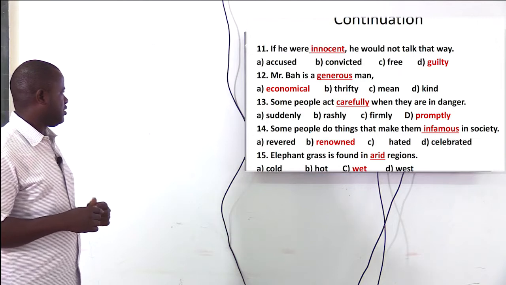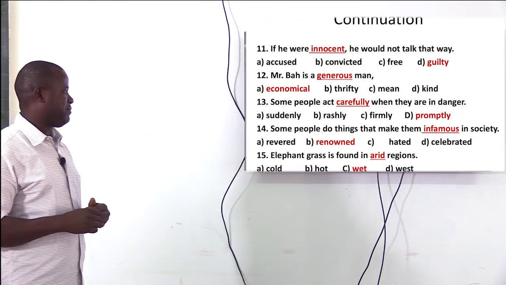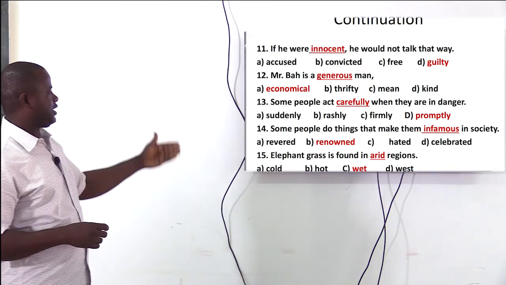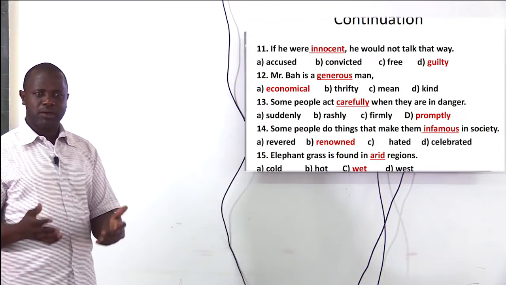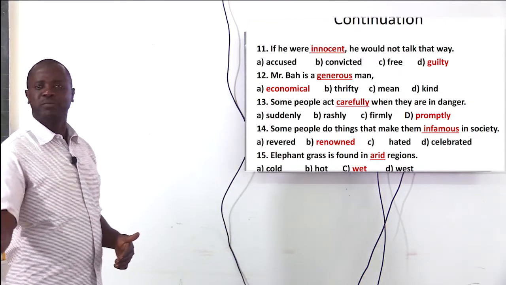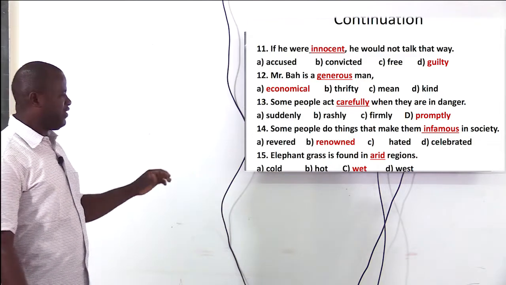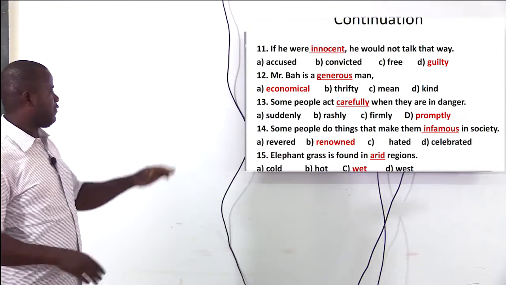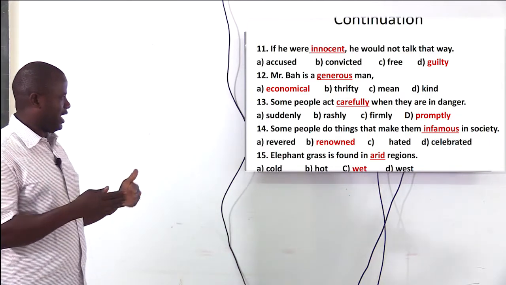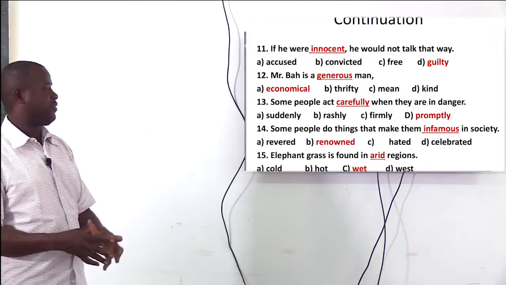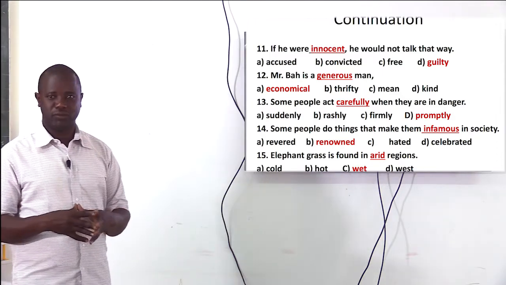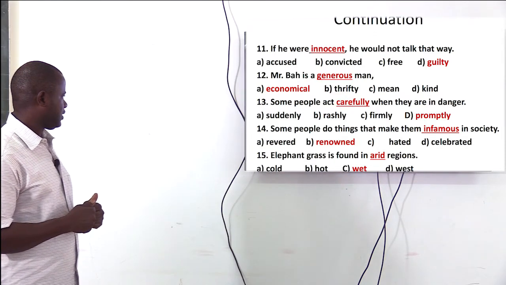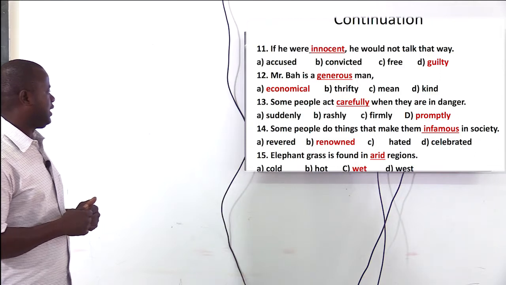Number 14, some people do things that make them infamous in society. What is the opposite word? Renowned. A renowned somebody means a famous person. Now, infamous would mean somebody who's not popular. So if you look at the options, the word renowned would actually give the opposite meaning to the word infamous. We move on. Elephant grass is found in arid regions.